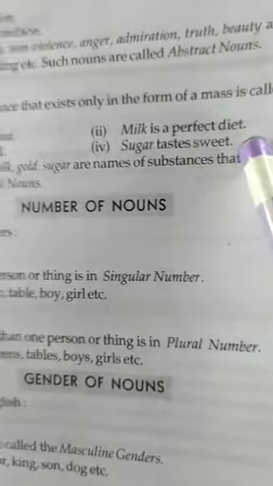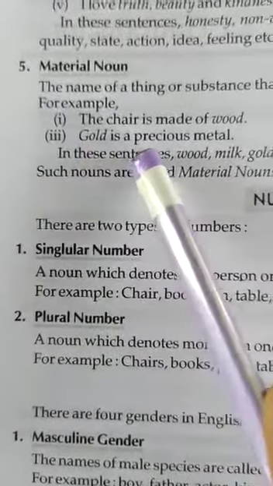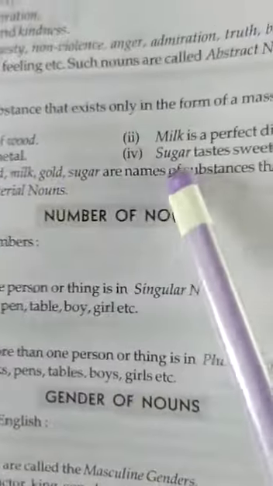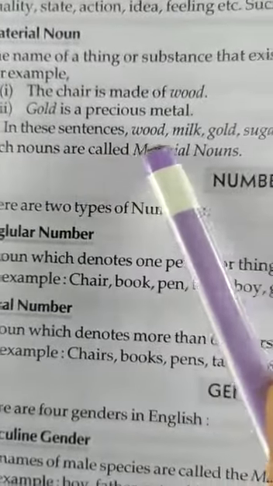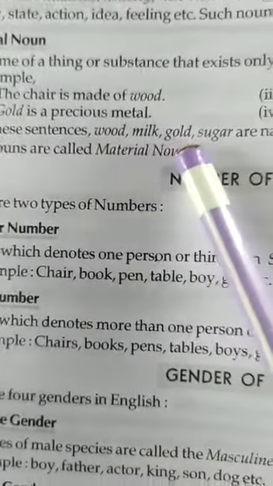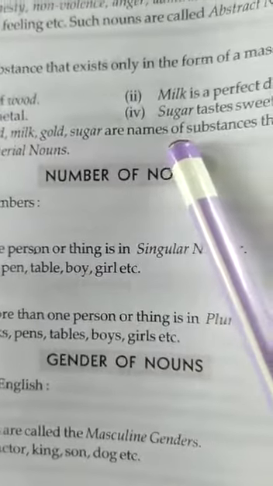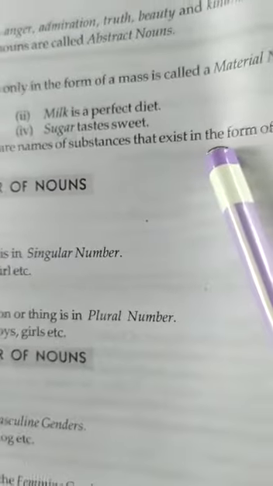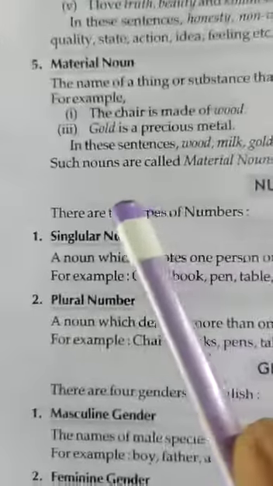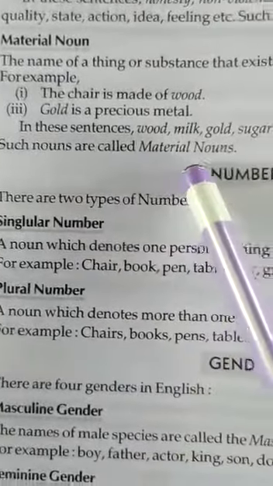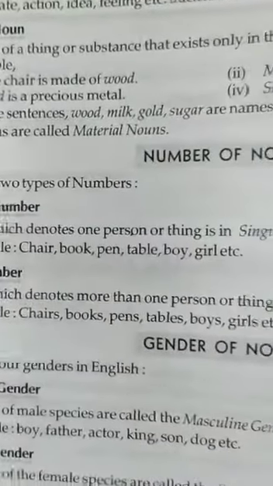Milk is a perfect diet. Gold is a precious metal. Sugar tastes sweet. In these sentences, wood, milk, gold, sugar are names of substances that exist in the form of mass. Such nouns are called material nouns.